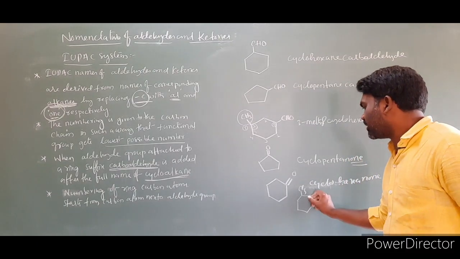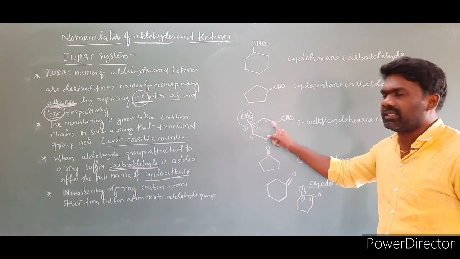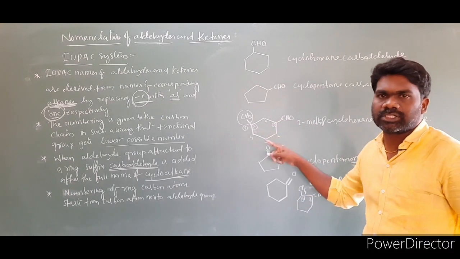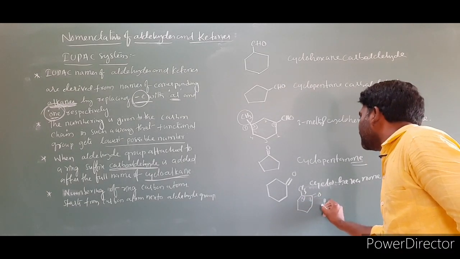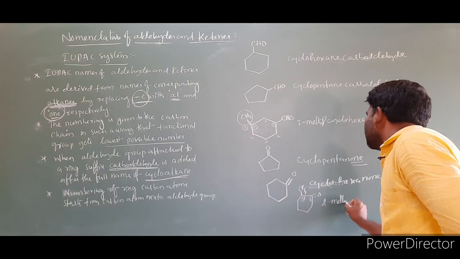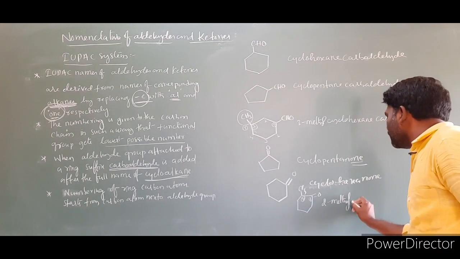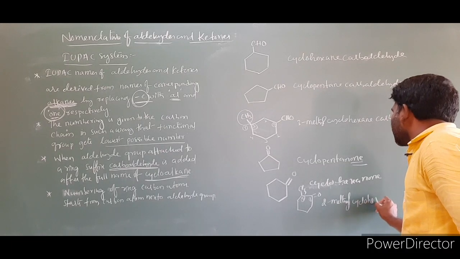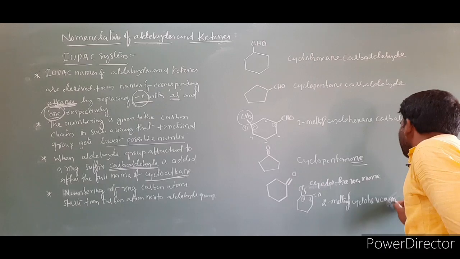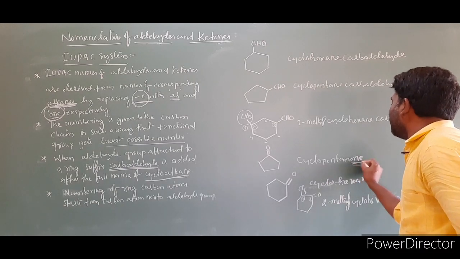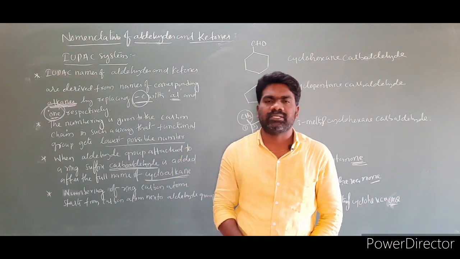This is the number 1 carbon, this is the number 2 carbon. Clockwise and anti-clockwise, we follow everything explained here: whichever direction gives the lowest number, we follow that. At the 2nd position a methyl group is there, so 2-methylcyclohexanone. The name of the compound we have to end with 'one'. So these are some cyclic compounds of aldehydes and ketones.